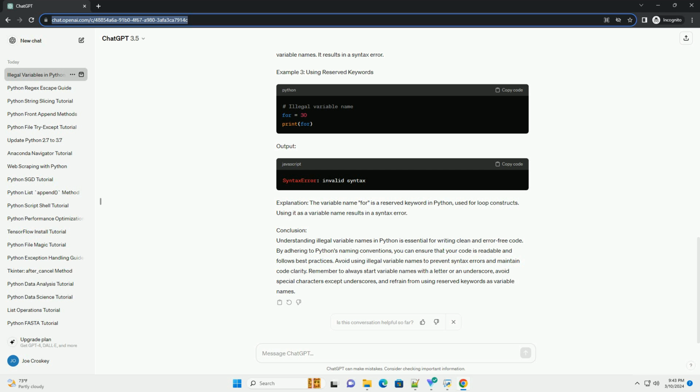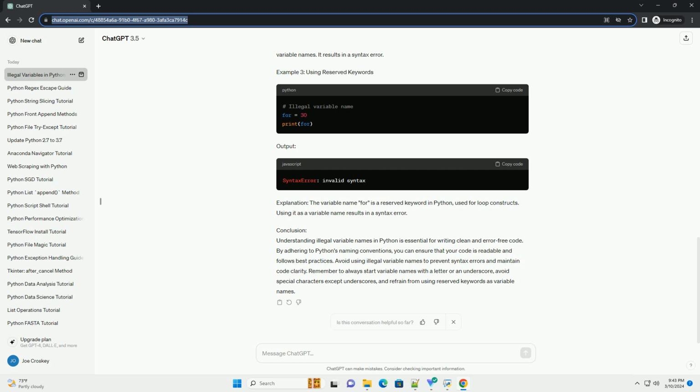Explanation: the variable name my-variable contains a hyphen, which is not allowed in Python variable names. It results in a syntax error. Example 3, using reserved keywords. Output. Explanation: the variable name for is a reserved keyword in Python, used for loop constructs. Using it as a variable name results in a syntax error.